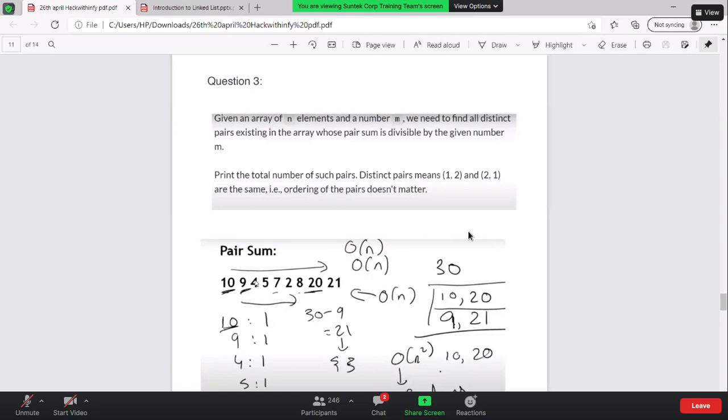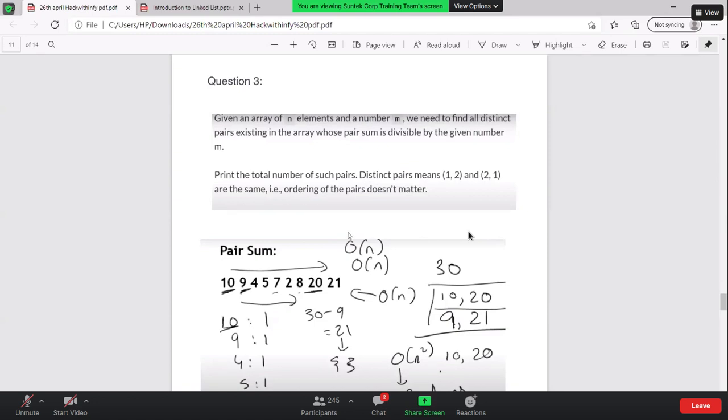Okay, so let me tell you the question. Given an array of elements and a number m, we need to find all the distinct pairs existing in the array whose pair sum is divisible by the number m, and find the total number of such pairs. Distinct means 1, comma 2 and 2, comma 1 are the same. Ordering of a pair doesn't matter.